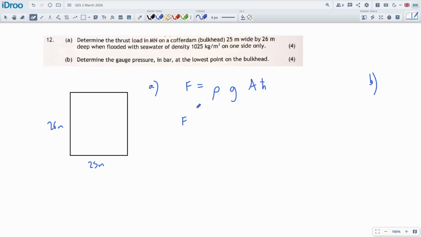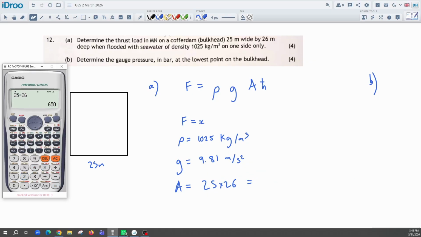Let's see what we've got here. We're actually calculating F. I think that would be the force. The rho will be the density of the water, which is given as 1025 kilograms per cubic meter. Gravity, we assume we're on planet Earth, so 9.81 meters per second squared. The area being affected will be the 25 times by the 26, which is going to be a big number. We can calculate that right now.